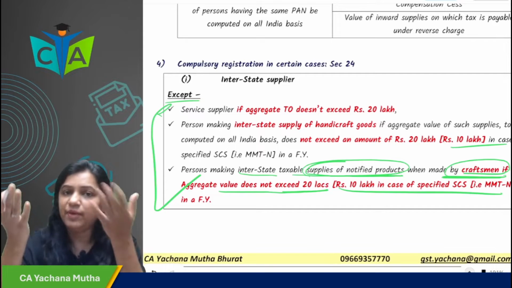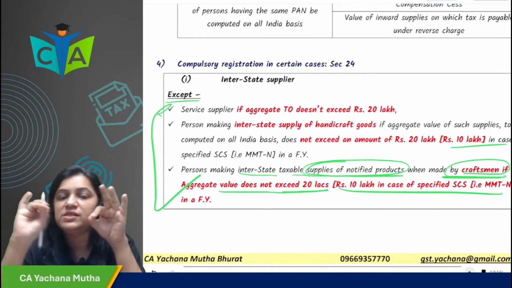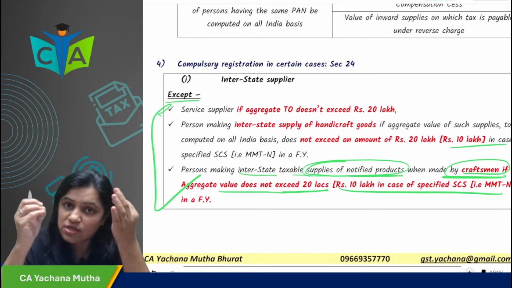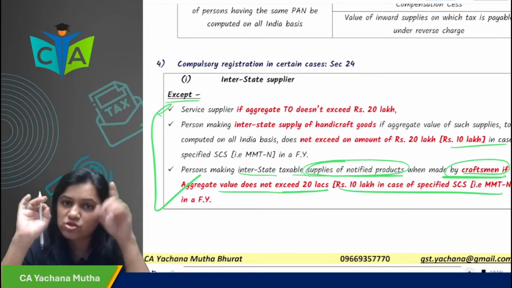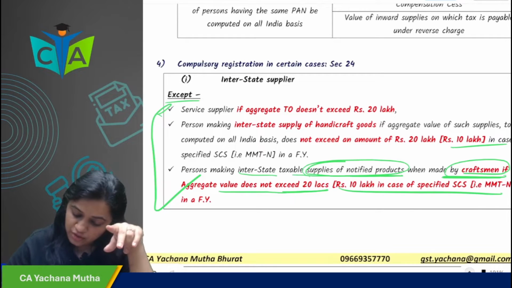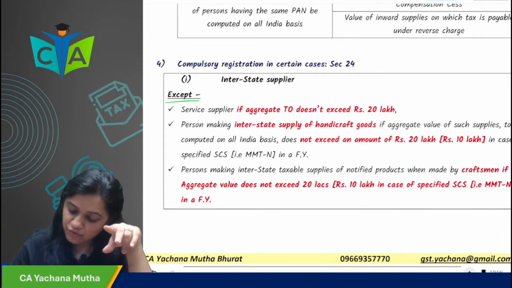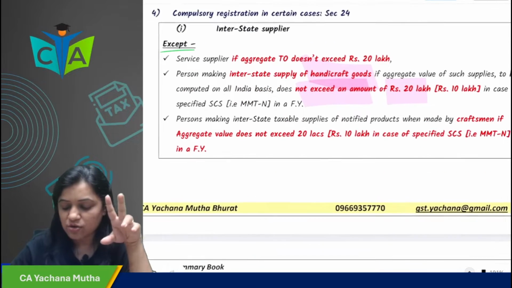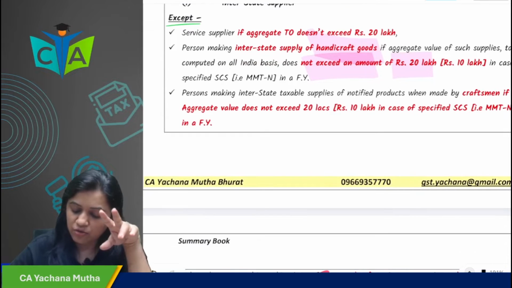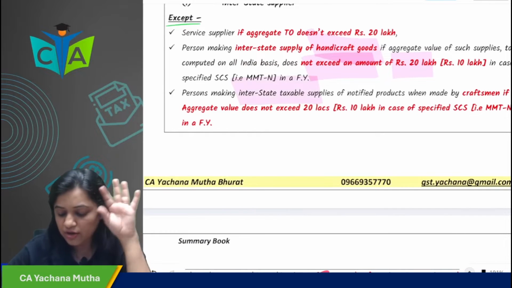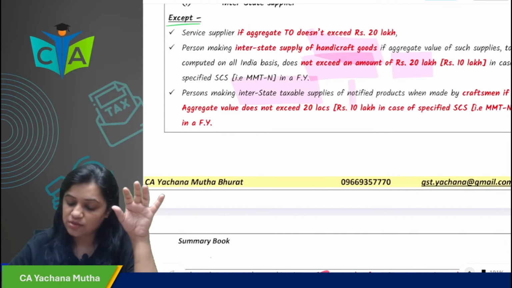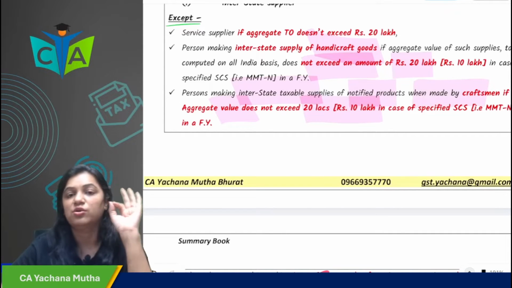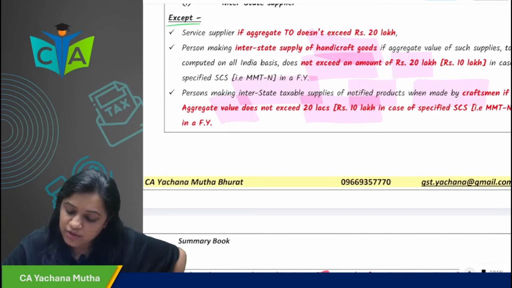In case of interstate supply, generally you are required to take registration compulsorily as per section 24. However, first, if you are interstate supplying services, then you are not required to take registration. Second, if you are an interstate supplier of handicraft goods and your turnover does not exceed 20 lakhs or 10 lakhs, then you are not required to take registration. And third, if you are interstate supplying notified products made by craftsmen and your aggregate turnover does not exceed 20 lakhs or 10 lakhs, then also you are not required to take registration.